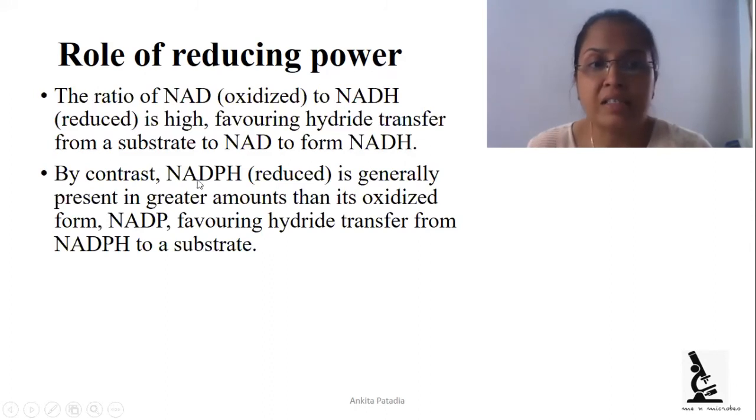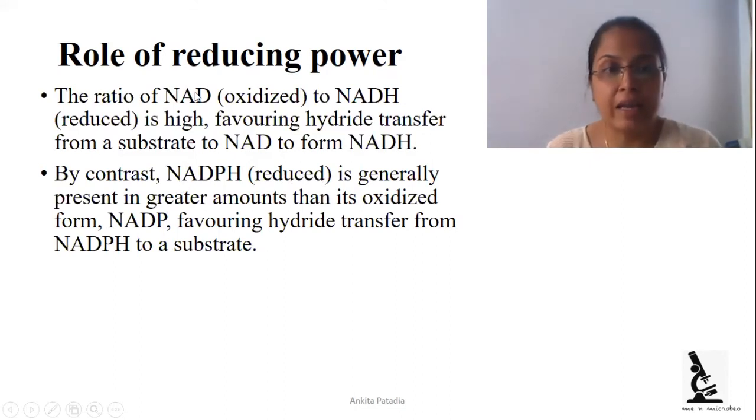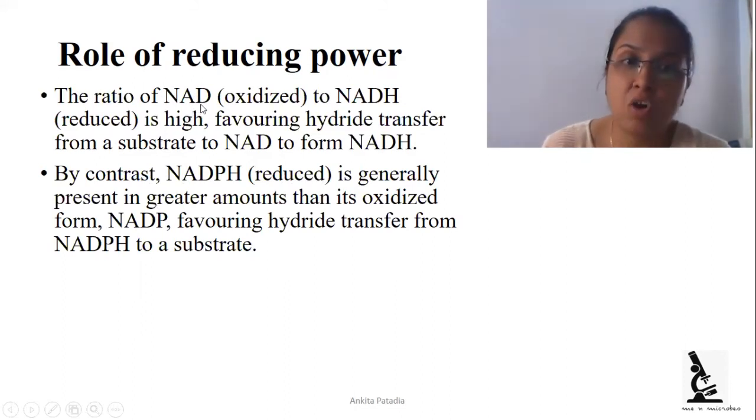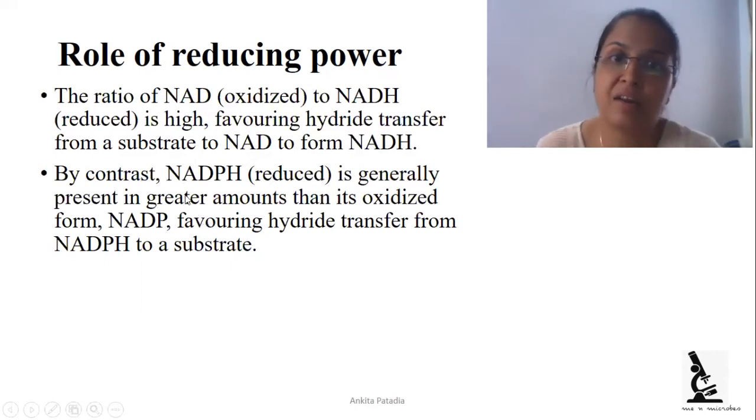By contrast, NADPH, the reduced form, is generally present in greater amount than its oxidized form, NADP, favoring hydride transfer from NADPH to substrate. So these are opposite reactions: NAD is present in more amount in oxidized form, while NADPH, the reduced form, is present in more amount in the cell.